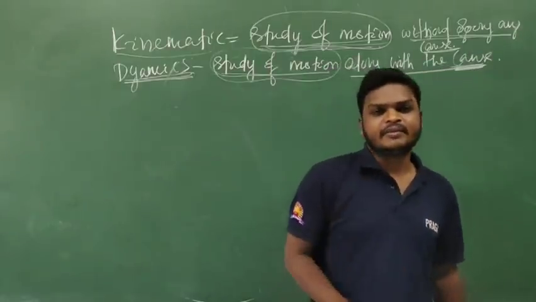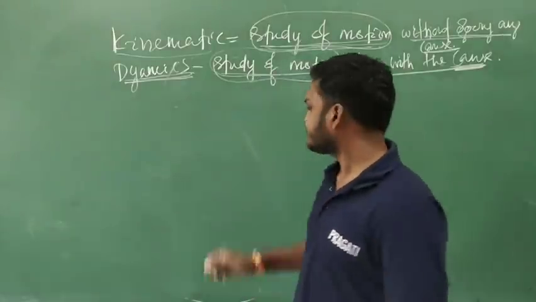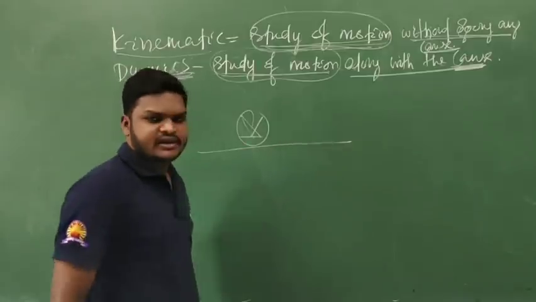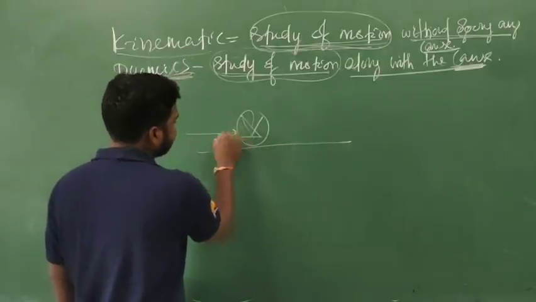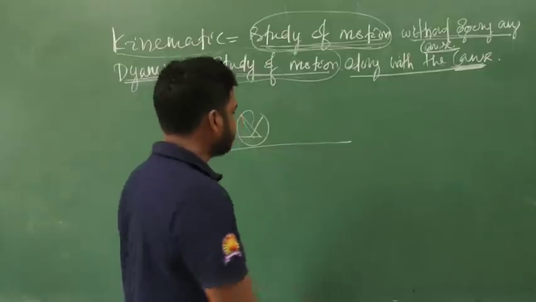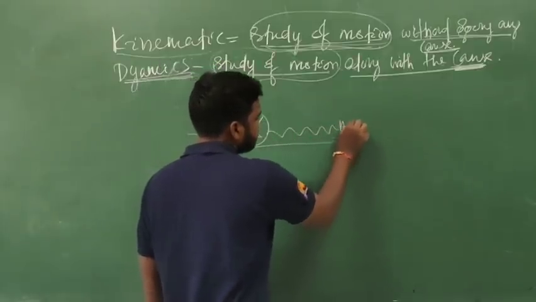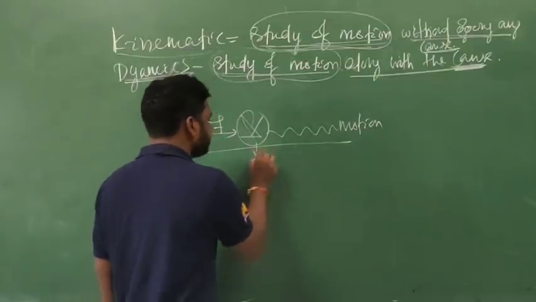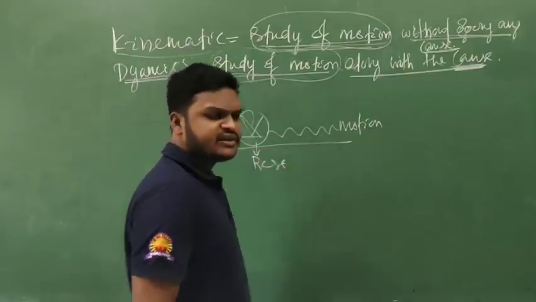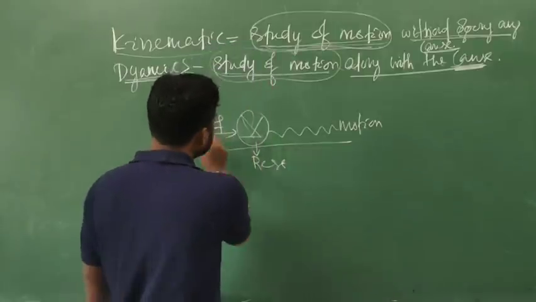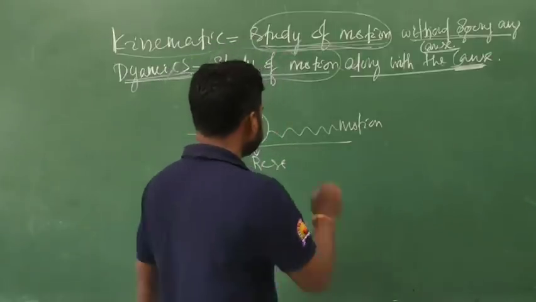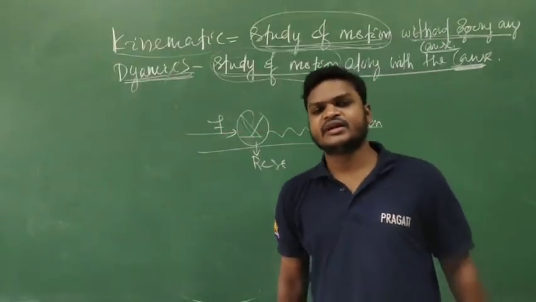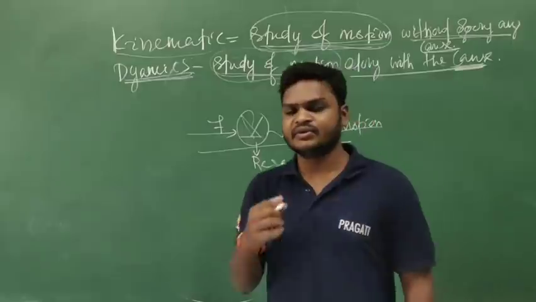Remember, the basic cause of motion is force. Suppose this is a football placed on the ground, and if we exert an external force on it, then this football is in motion condition. Initially this football is at rest, but when we exert a force on this football, it is in motion. That means you must remember that the basic cause of motion is force.